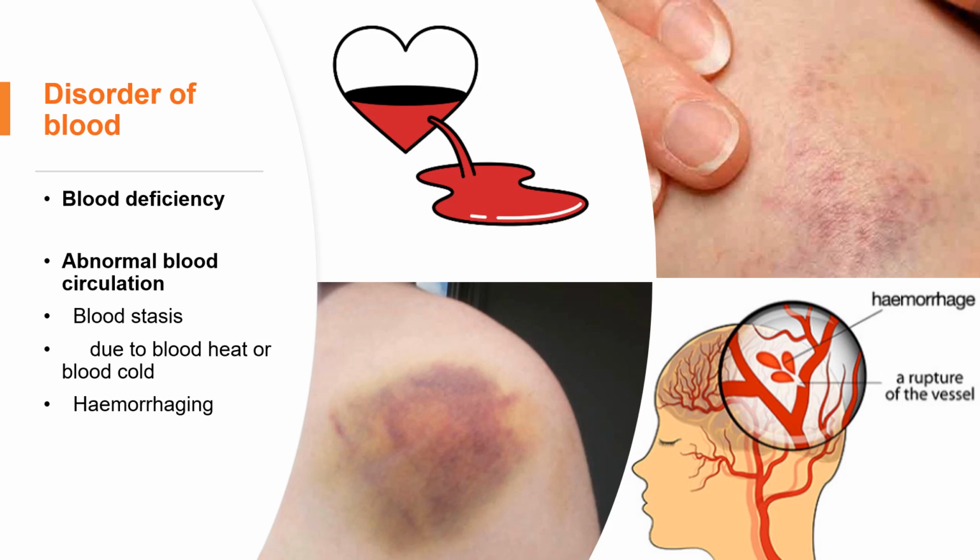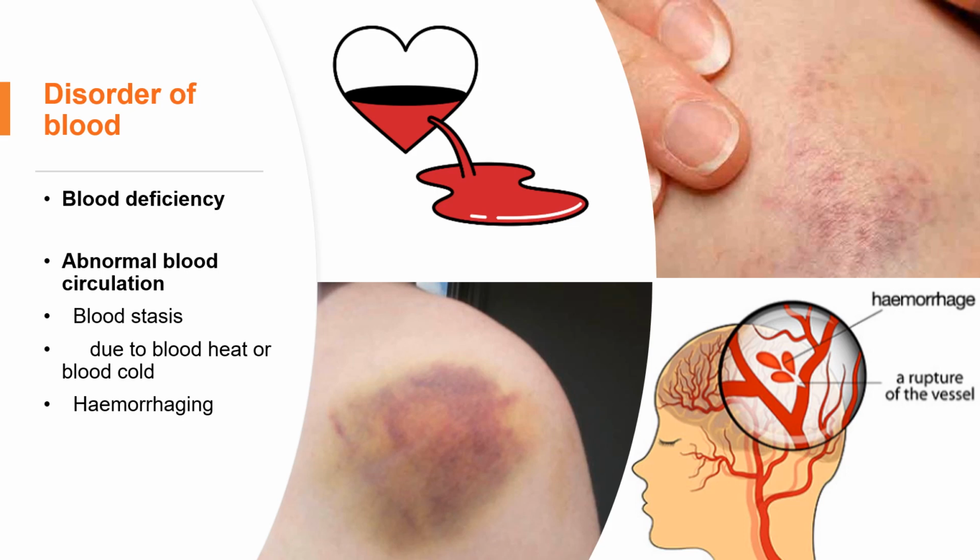For this disorder, blood deficiency, we can see two aspects. One is that we don't have enough blood in terms of volume. The other is that we don't have enough nourishment from the blood. That's the definition of blood deficiency.